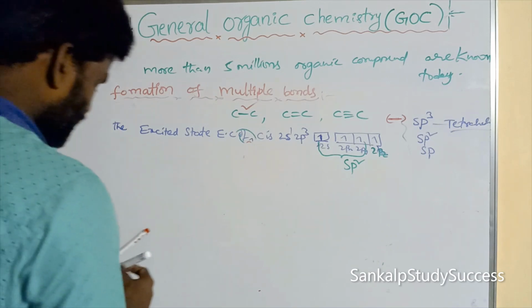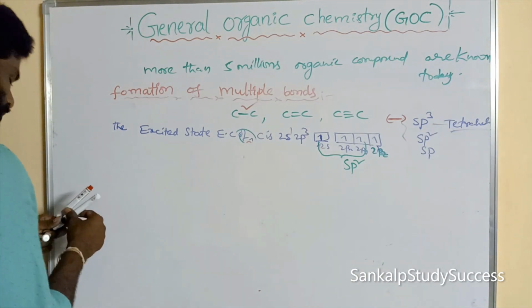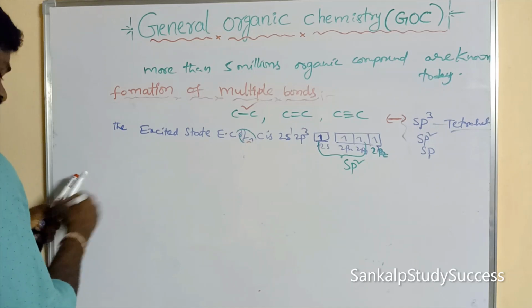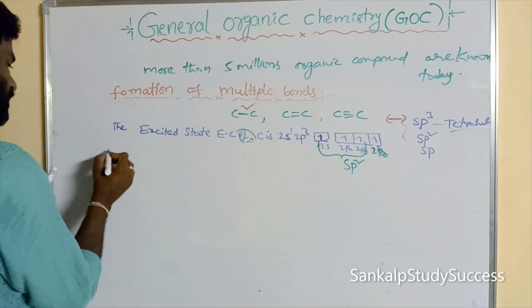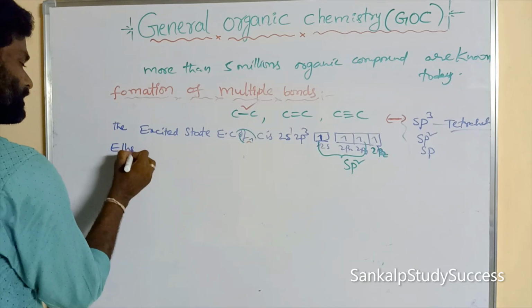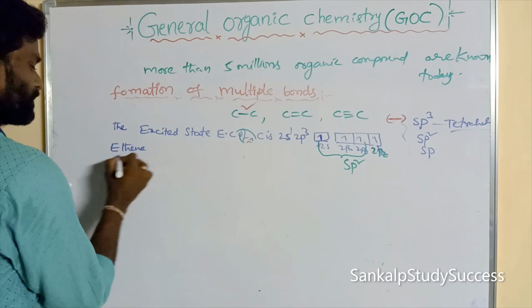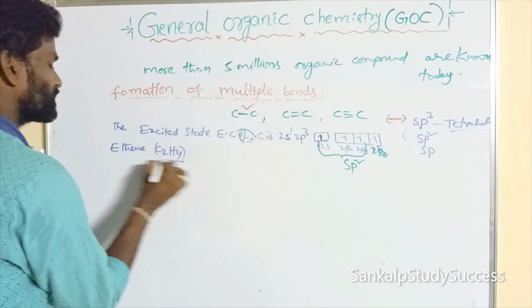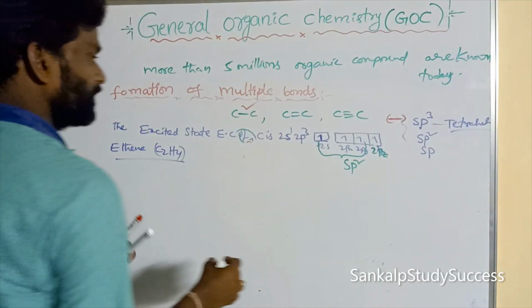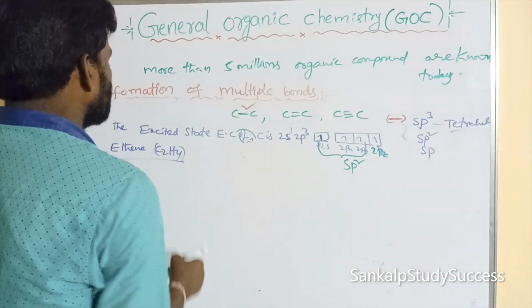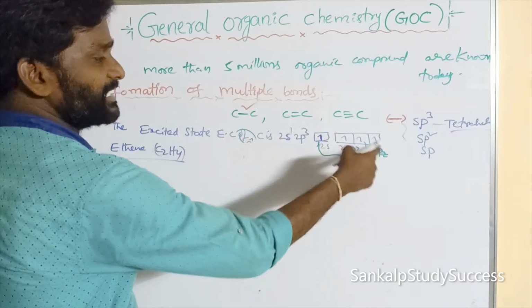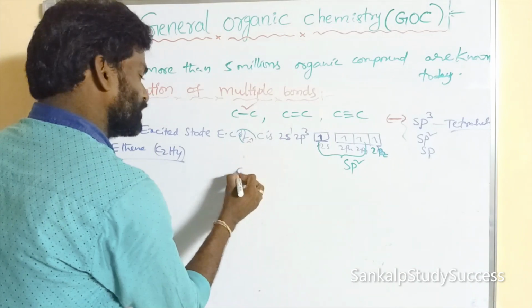We can take one molecule, ethene. What is the formula? C2H4; these formulas can be discussed later. Here one carbon undergoes sp2 hybridization.